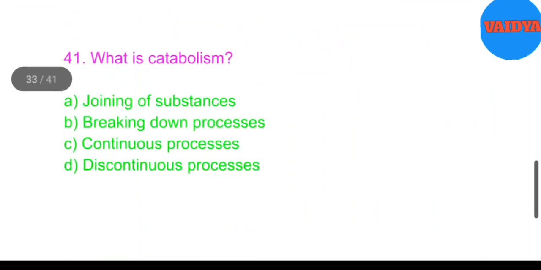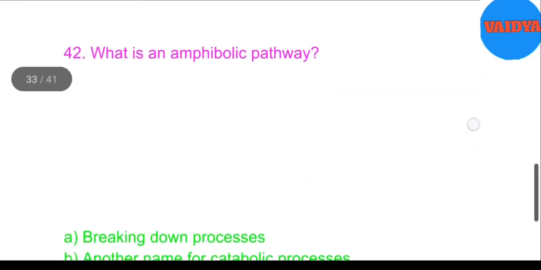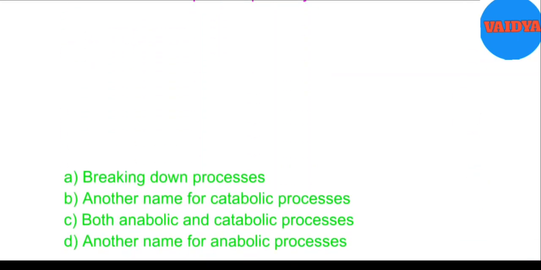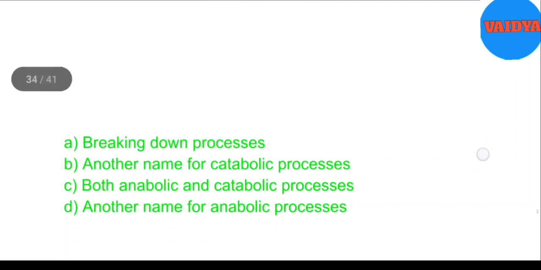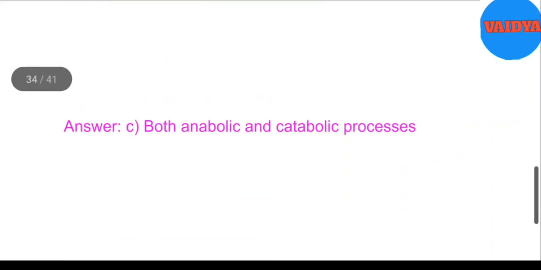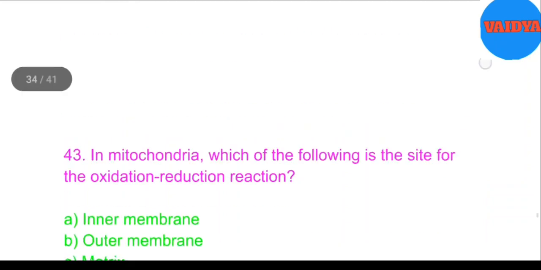41. What is catabolism? A. Joining of substances. B. Breaking down processes. C. Continuous processes. D. Discontinuous processes. Answer. B. Breaking down processes. 42. What is an amphibolic pathway? A. Breaking down processes. B. Another name for catabolic processes. C. Both anabolic and catabolic processes. D. Another name for anabolic processes. Answer. C. Both anabolic and catabolic processes.